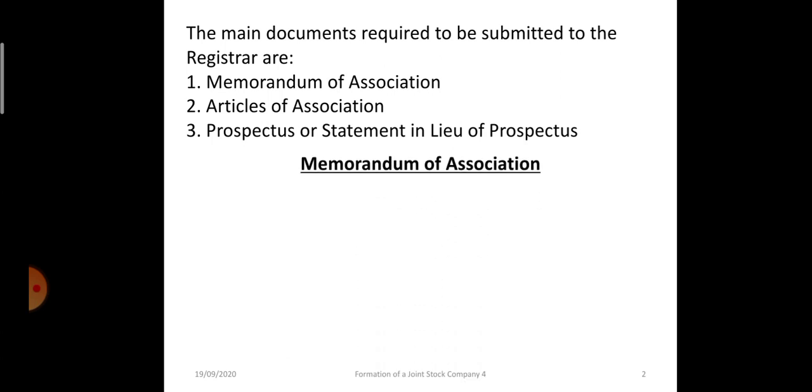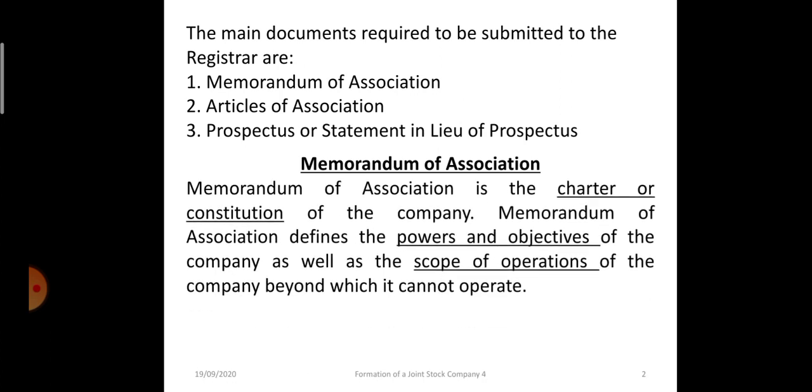Now this is the most important document of any company, whether it is a private company or a public company. It is the most important document. We can call it the charter or the constitution of the company. It defines the relation of the company with outsiders and the limitations and scope of the company beyond which it cannot work. So we can say that Memorandum of Association is the charter or constitution of the company.